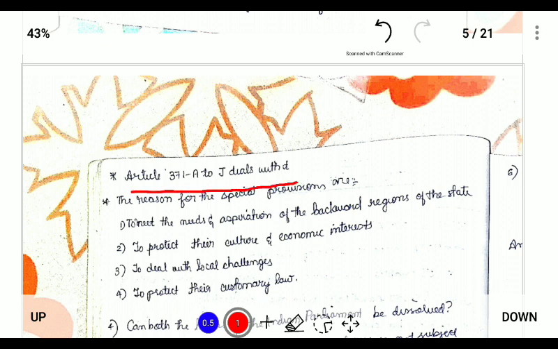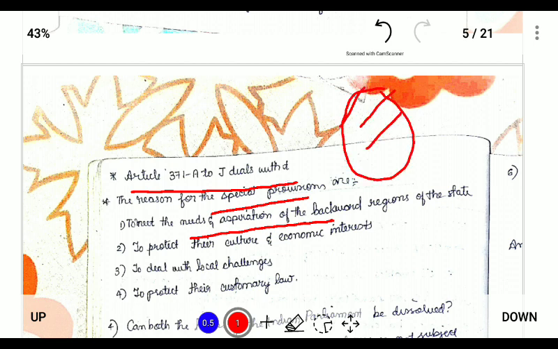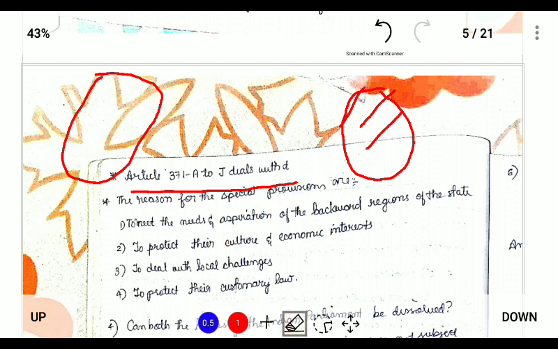The reason behind the special provision is, first, to meet the needs and aspirations of the backward sections of the state. Various states in India have various local issues pertaining to them. For example, Nagaland has a special condition because of the Indo-Naga political situation. To meet the aspirations of this, Article 371A has been included.